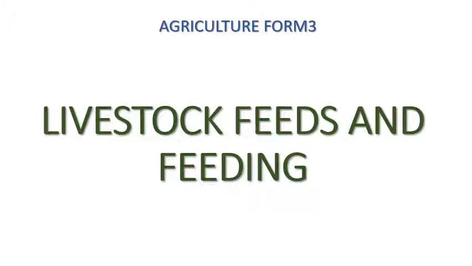Without wasting time, we're going to start with livestock feeds and feeding. Once we are done, we'll be discussing sheep and goat production.